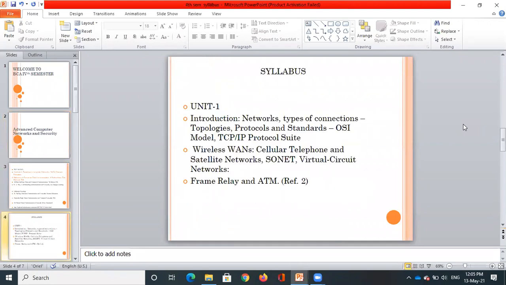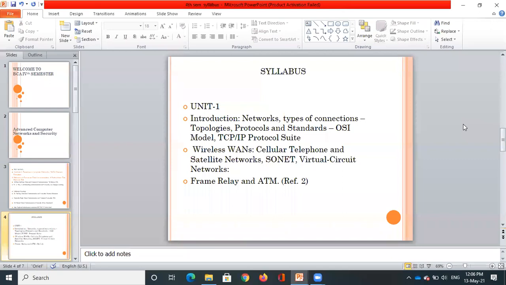So coming to the syllabus, in unit 1 we are going to study again the basics of data communication, what the components of networks are, and then the type of connections, that is topologies. We are going to study different types of topologies, like star topology, mesh topology, ring topology. That tells how the computers are connected or interconnected, using which geometrical shape, or how they are communicating. For that this topology is very important.